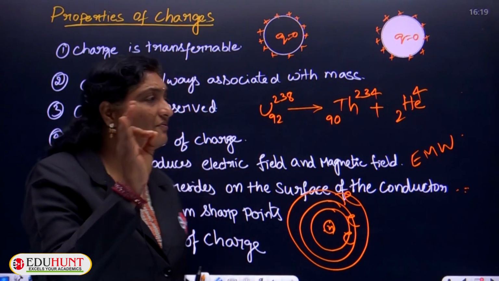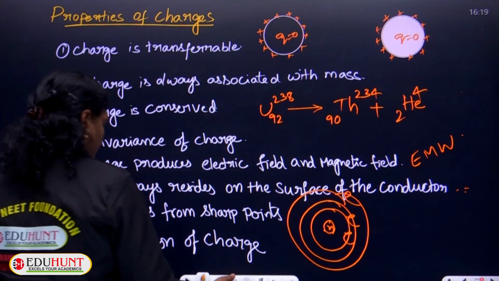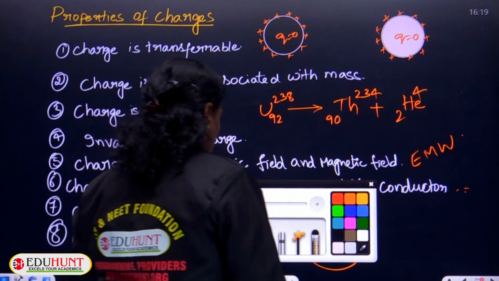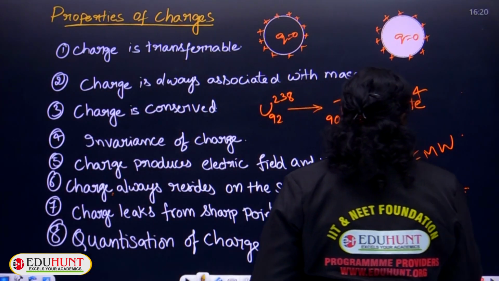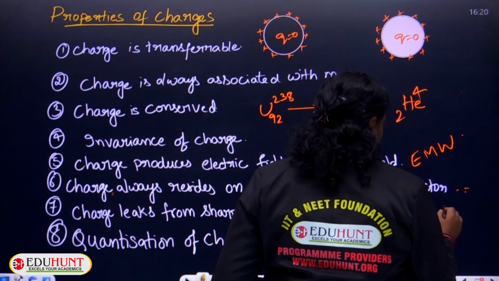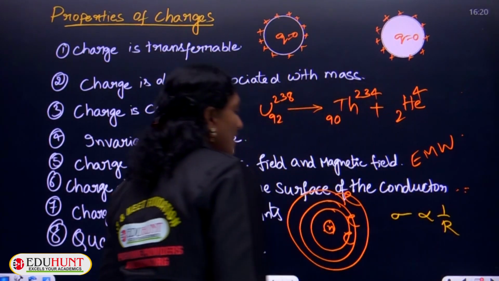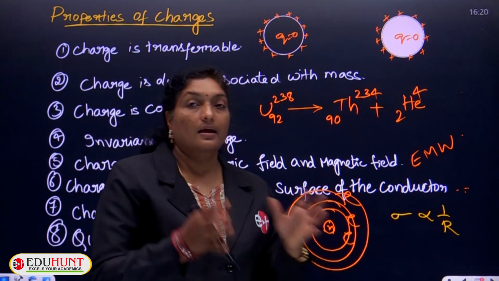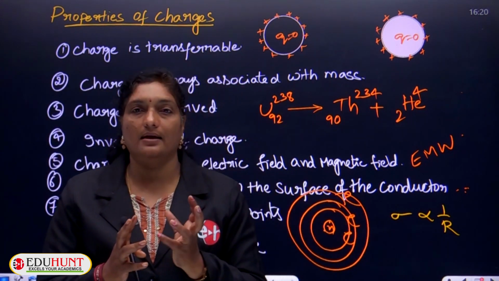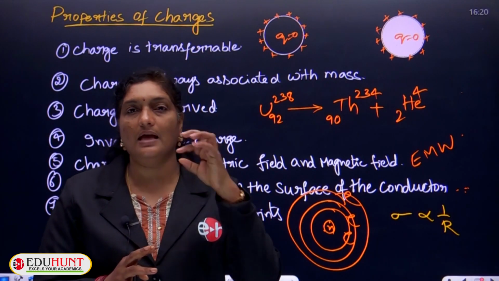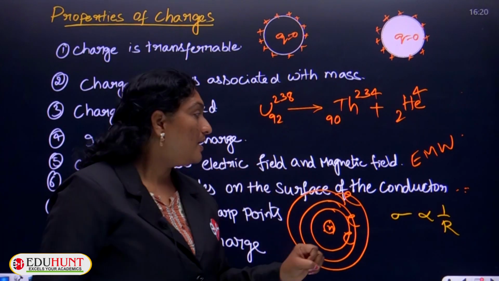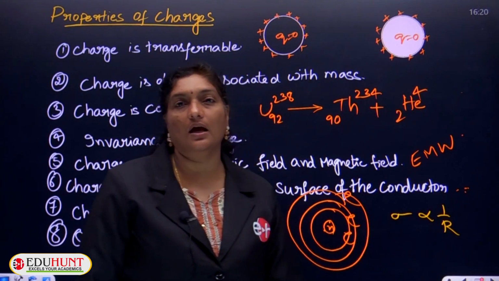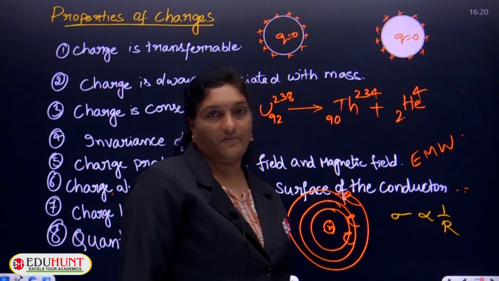The reason for this is that the surface density of the charge is always inversely proportional to the radius of the conductor. Surface density means how dense the particles are, how many charged particles are present in a fixed area. So surface charge density is always inversely proportional to the radius of the surface.